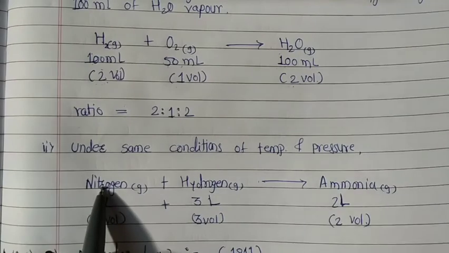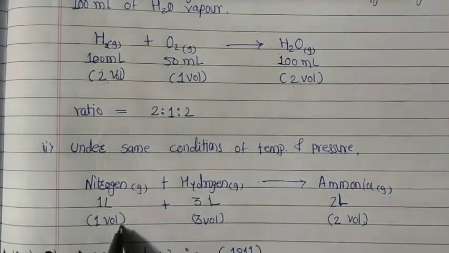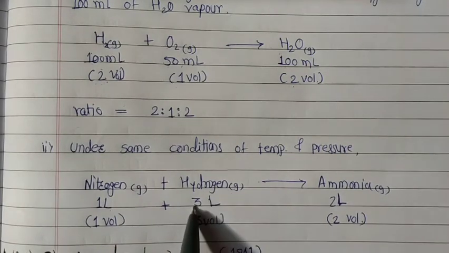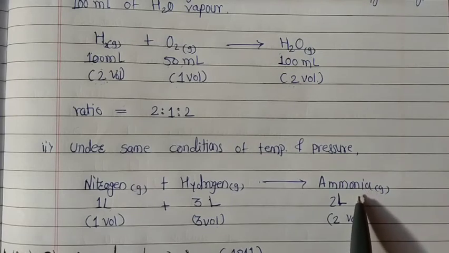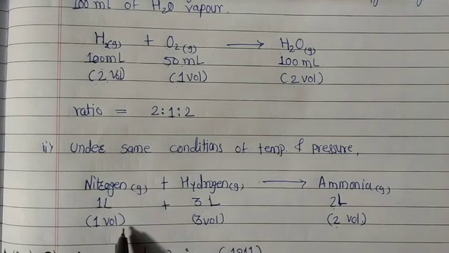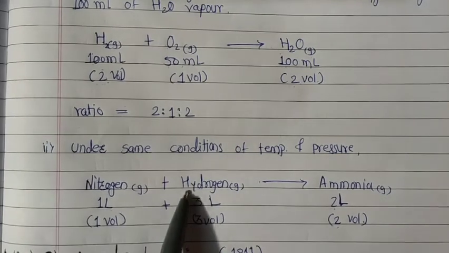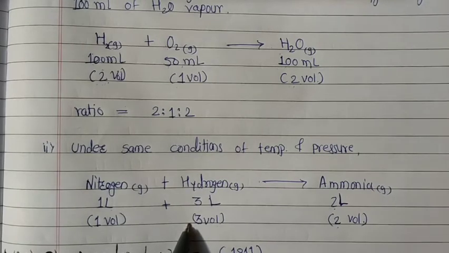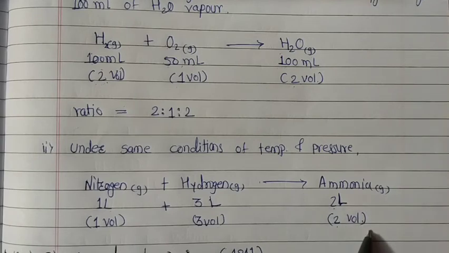Here nitrogen gas is 1 liter, so 1 volume, hydrogen gas is 3 liters, so 3 volumes, and ammonia gas is produced at 2 liters, so 2 volumes.